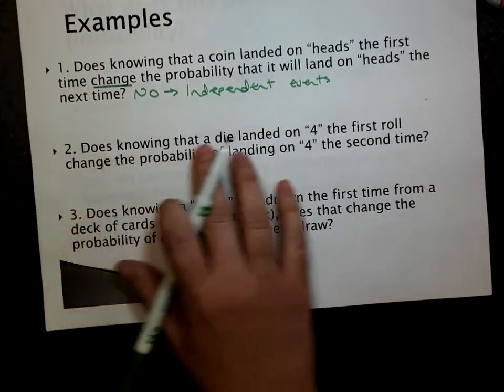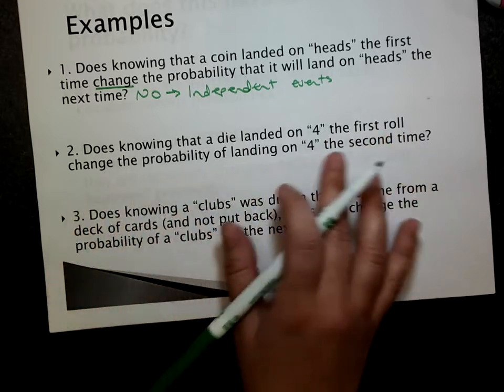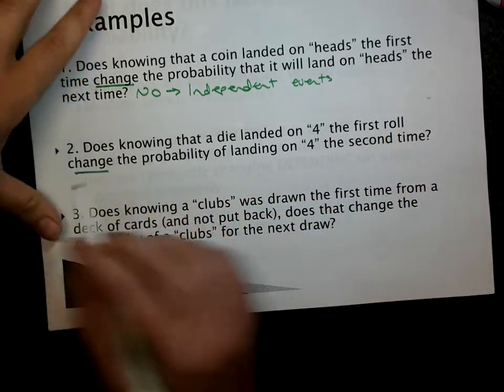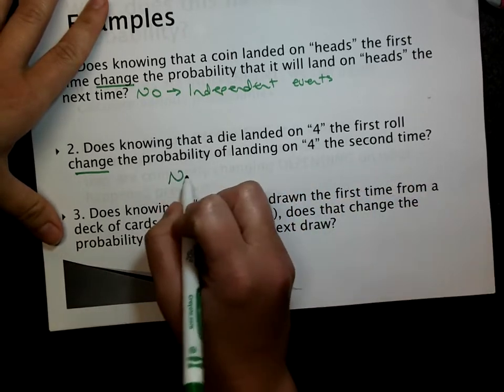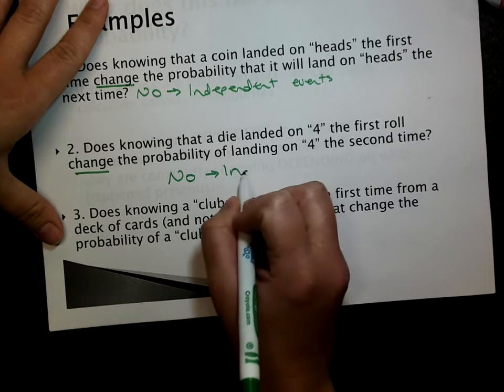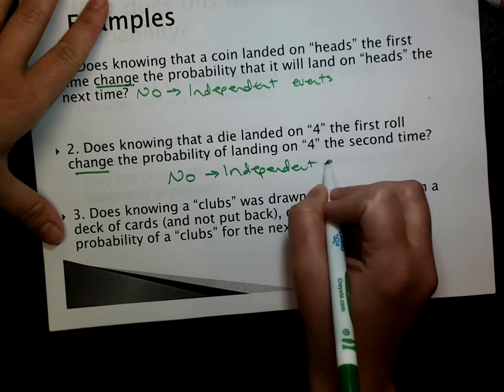So does knowing that a die landed on 4 the first roll change the probability of it landing on 4 the second time? No. These are independent events.